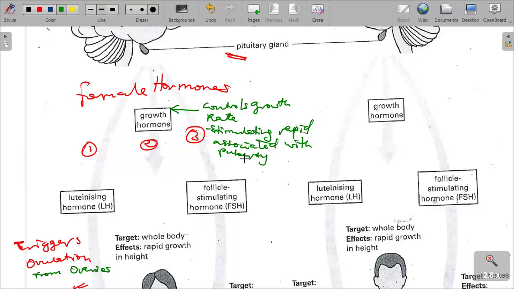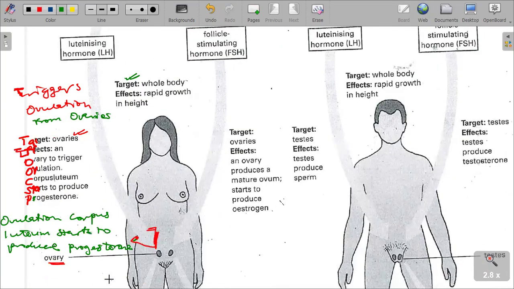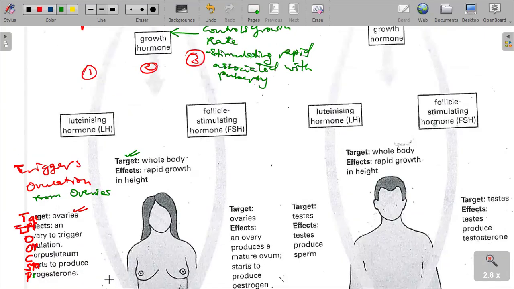So growth hormone targets the whole body, and rapid growth in height takes place, resulting in rapid growth in height, mass, weight, and so forth. Anything that has to do with gaining body weight and growth is a result of the growth hormone.